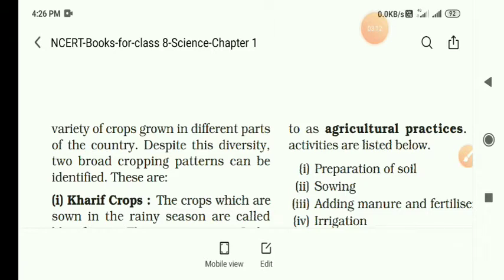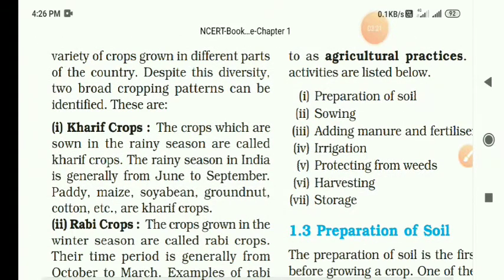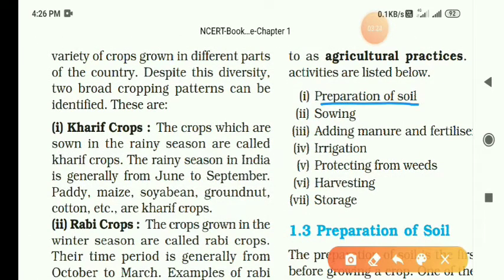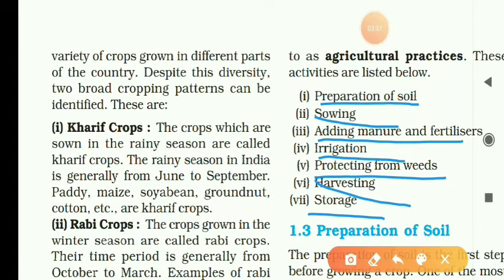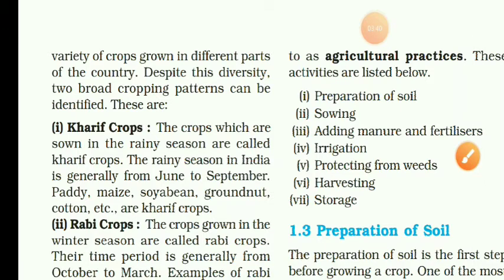Here some of the agricultural practices are given. First one, preparation of the soil. Second, sowing. Third, adding manure and fertilizers. Fourth, irrigation. Fifth one, protecting from the weeds. Sixth one, harvesting and storage. So these are all agricultural practices. Now we will learn one by one.